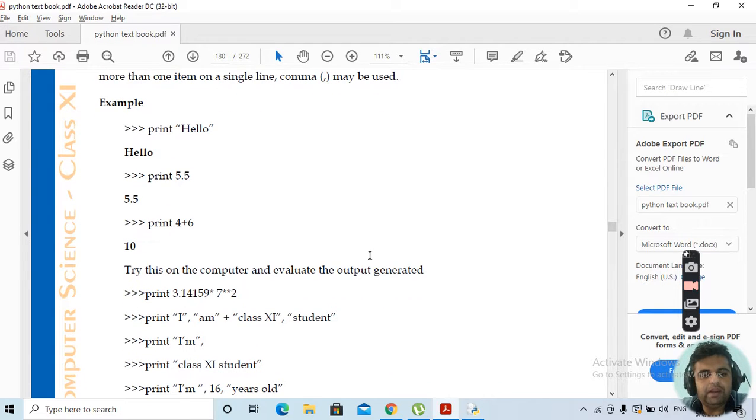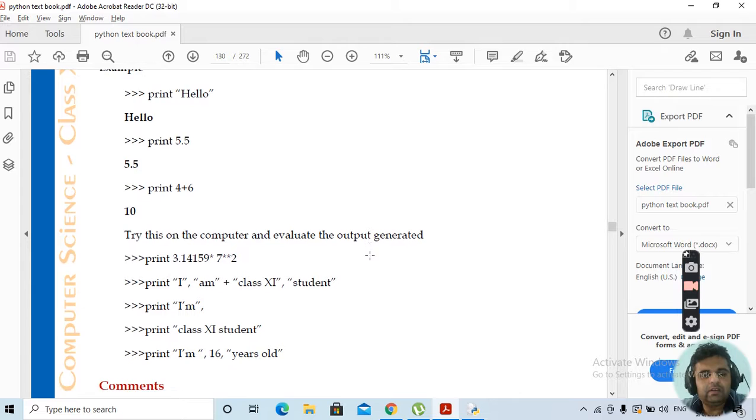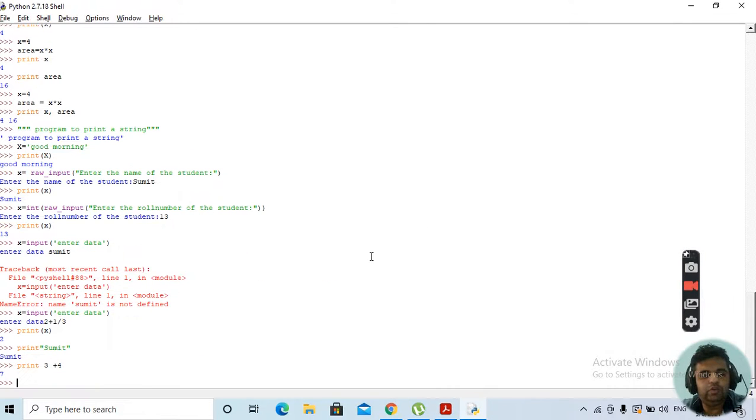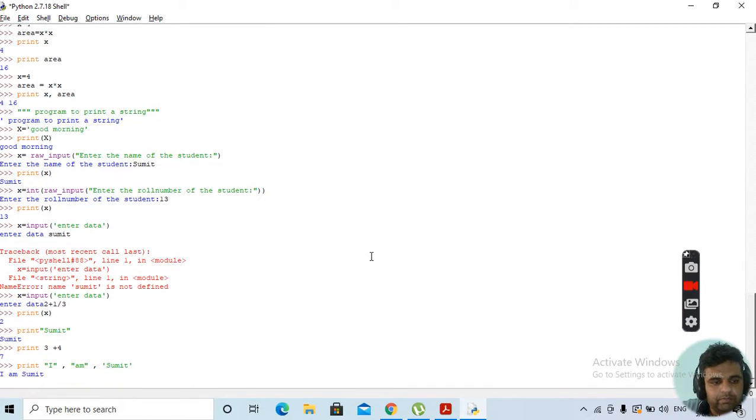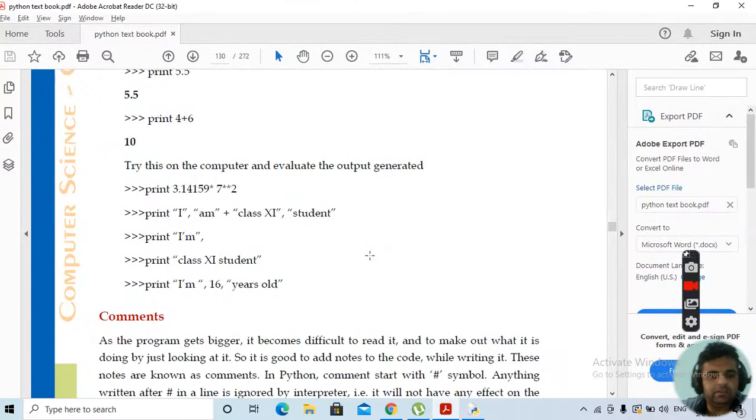If you want to combine some text, what can be used? Commas can be used, right? This is how by means of commas we can combine various statements and they can be printed in a single line. This is how the print statement is used.